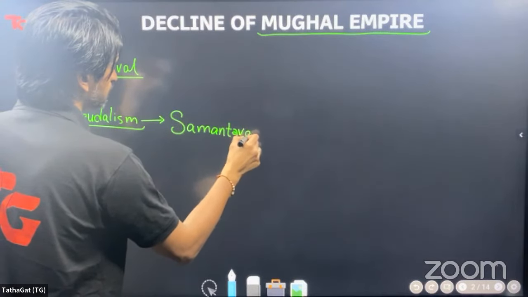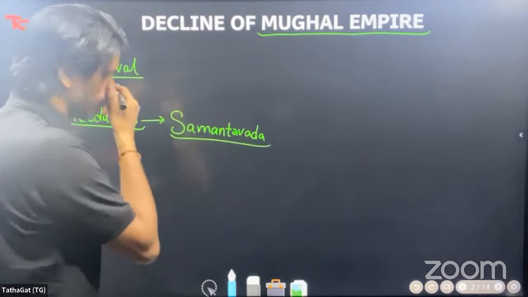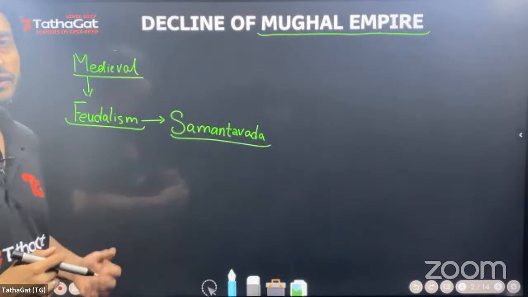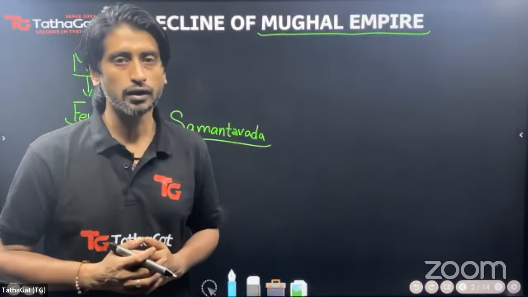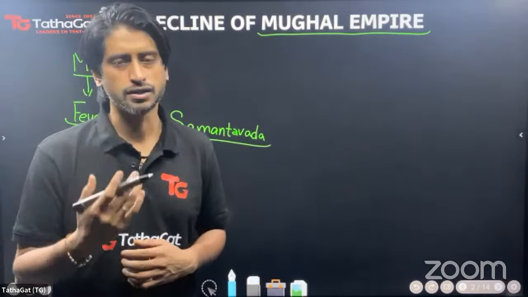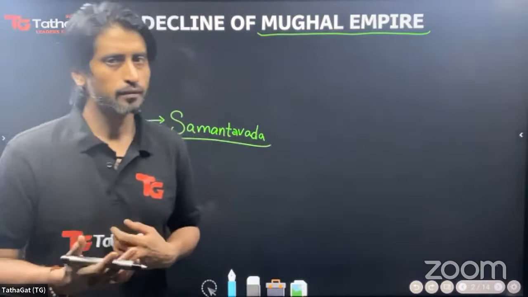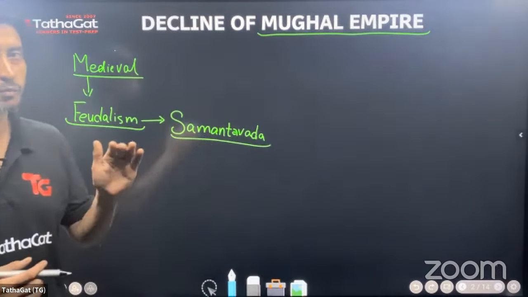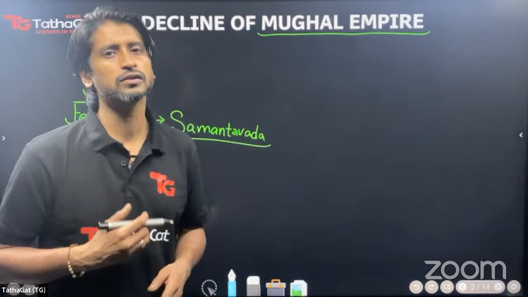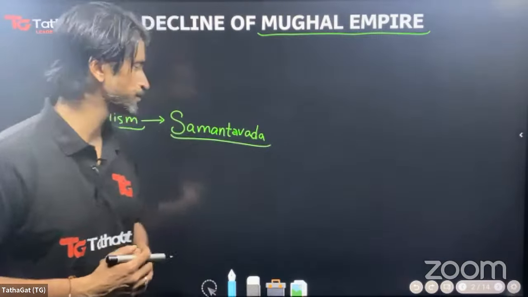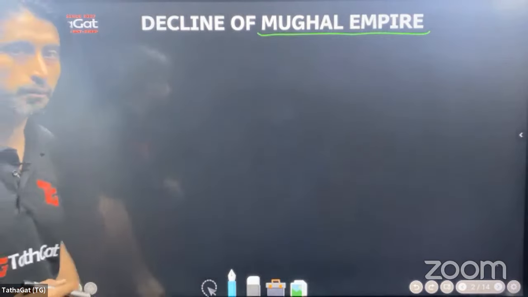Samantwad. Samantwad, which means that there were a lot of tributary princes who attended the circle, the court of a higher king, Maharaj. And the court of a Maharaj was dominated by these smaller Rajas, smaller kings, princes, and other such officers who were also given the same position. So with this, let's get to know a few facts about the Mughal Empire.